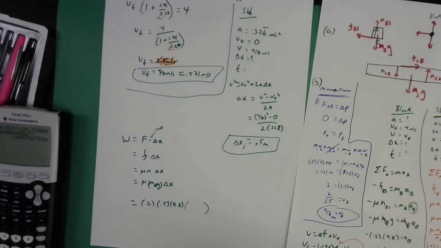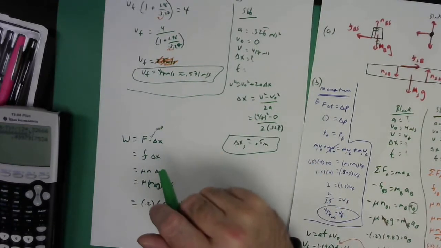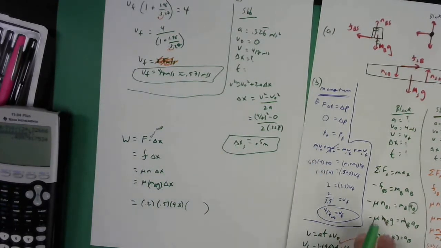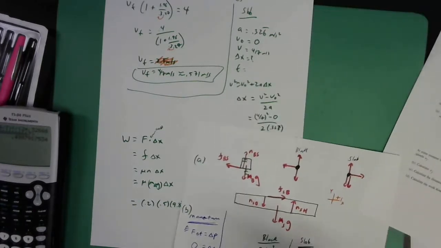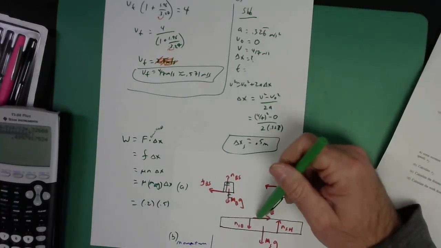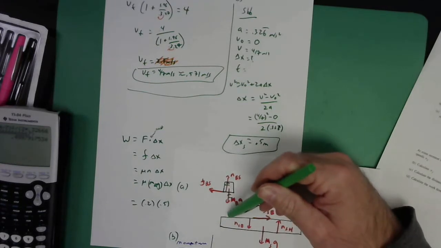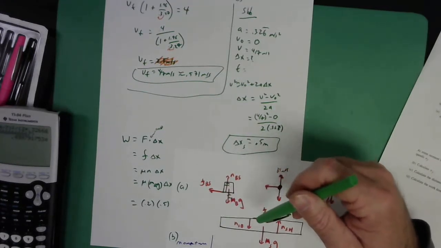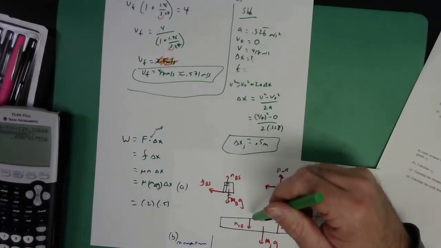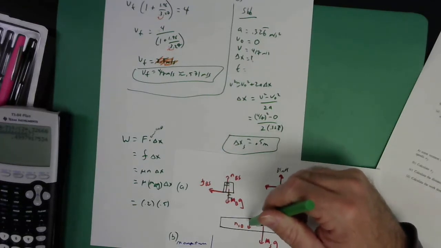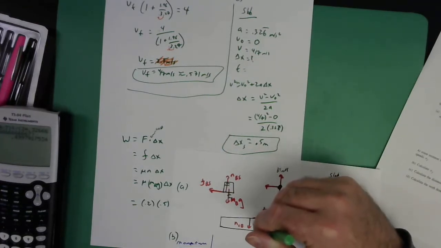Here's what I think is going to happen. If I apply that force through the distance the block slides, that's going to give me the correct value for the work done to increase the kinetic energy of the block.